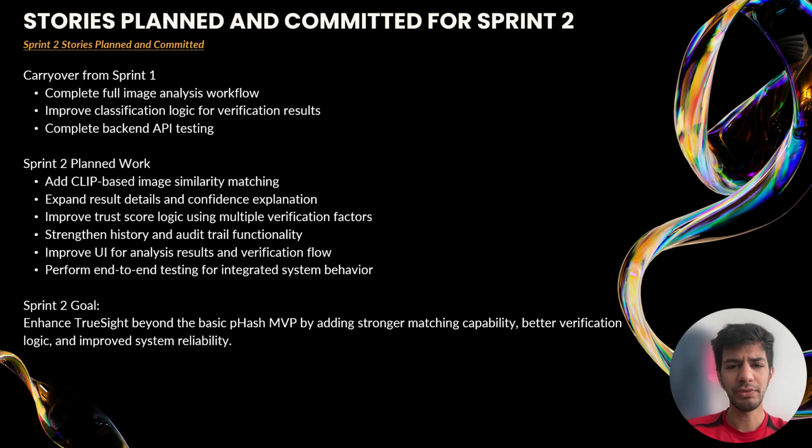For the new Sprint 2 tasks, we plan to add CLIP-based image similarity matching, which will improve how our system compares images. We will also expand the result details so users can better understand how the trust score is generated. Another improvement is enhancing the trust score logic by using multiple verification factors instead of relying on a single method. We will also strengthen the history and audit trail system so users can track previous image verifications.